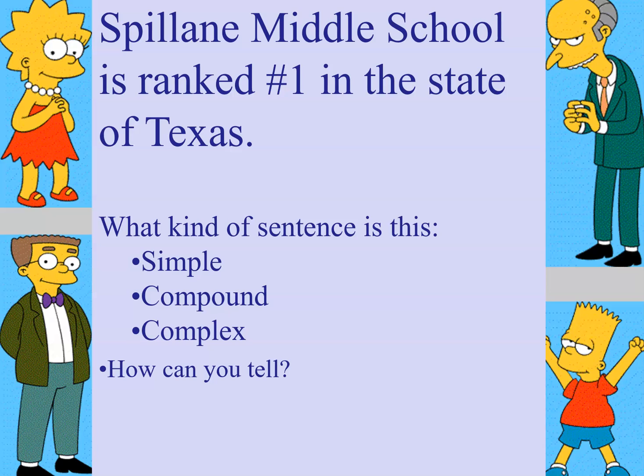Okay, what kind of sentence is this? This is a simple sentence. But here's my question: how can you tell? Write your explanation here.